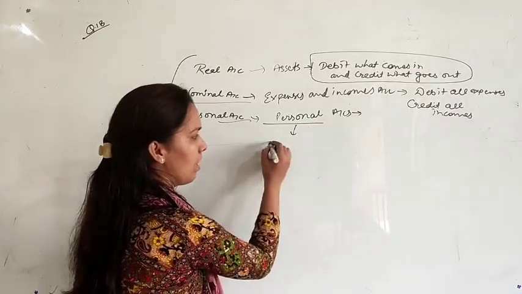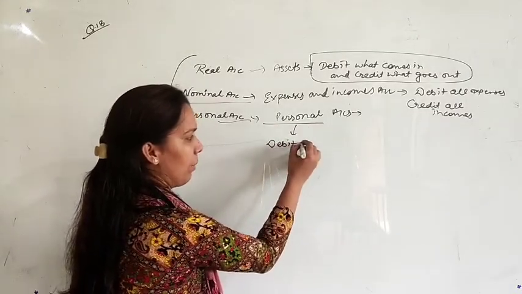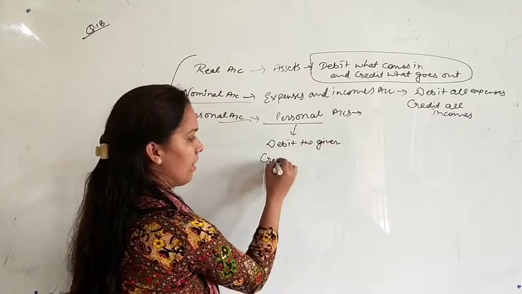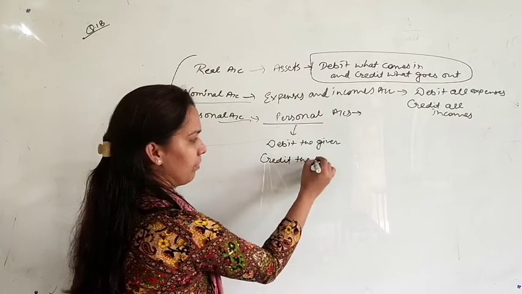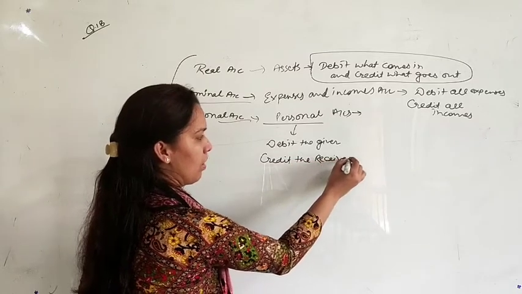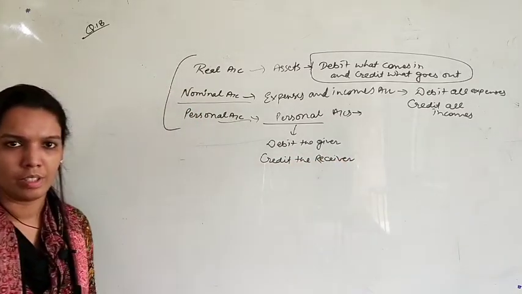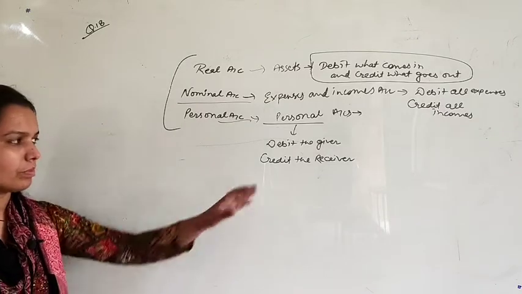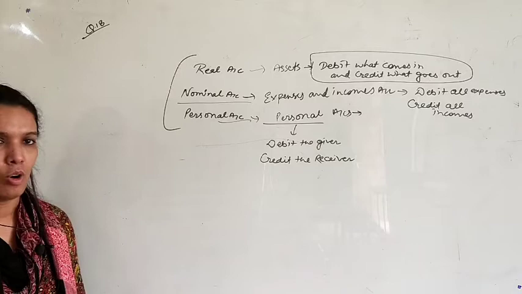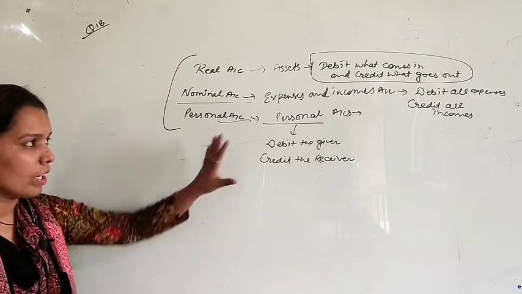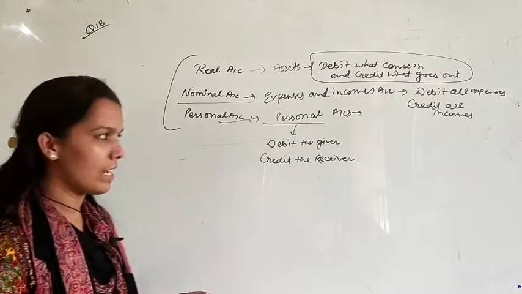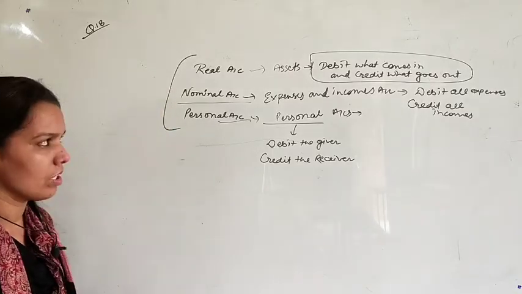Personal account says debit the giver and credit the receiver. This is the rule of personal account. Okay. So these are the three rules of three accounts. According to these rules we will solve some questions. That's why I made you understand this first here.